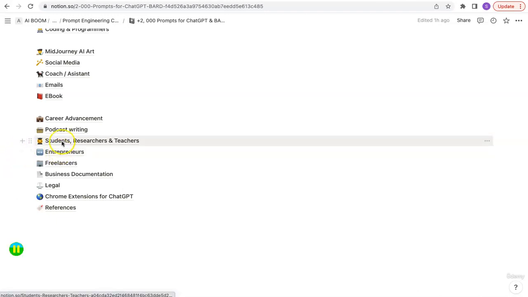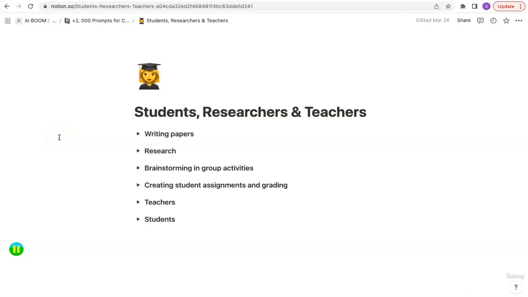The next one I want to talk about is for students and researchers specifically. So here I have a couple of different sections for writing papers, for researching, for brainstorming and group activities, for creating student assignments and grading for teachers. Specifically for teachers, I have a couple of other prompts on how to work in the model of AI and